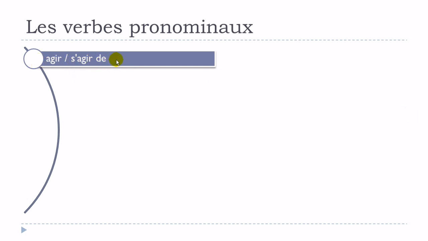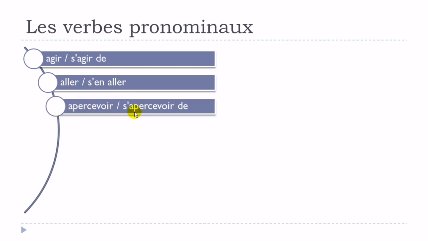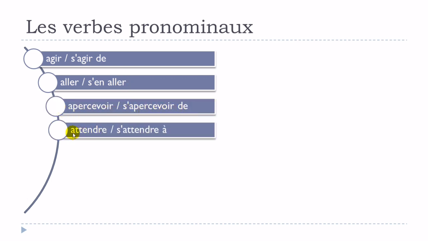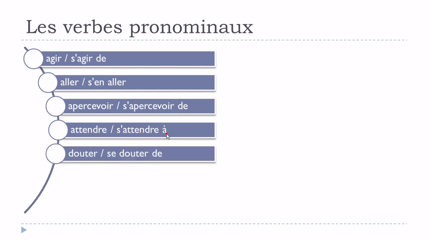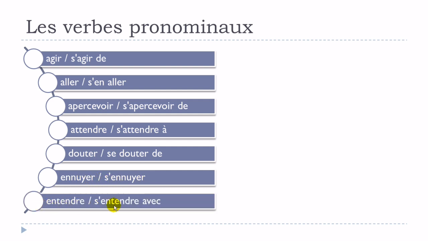Okay, so we'll see a few verbs now. Agir, s'agir de. Aller, s'en aller, apercevoir, s'apercevoir de, attendre, s'attendre à, douter, se douter de, ennuyer, s'ennuyer, entendre, s'entendre avec. Okay, so let's see now the translations. Agir, s'agir de. I will respect exactly the same order for the translations. So agir is to act, and then s'agir de, to be about. It will be exactly the same for the other verbs.